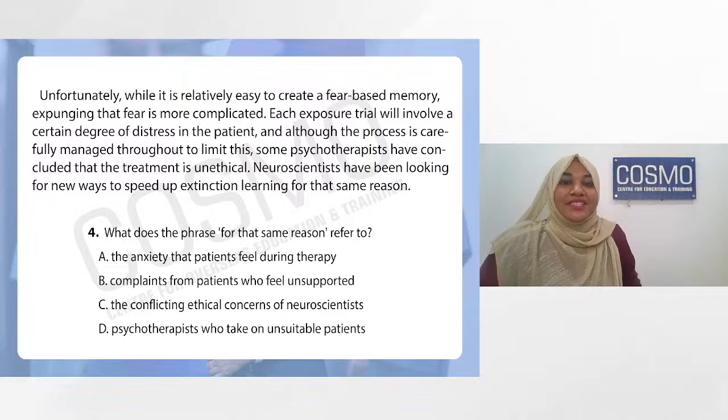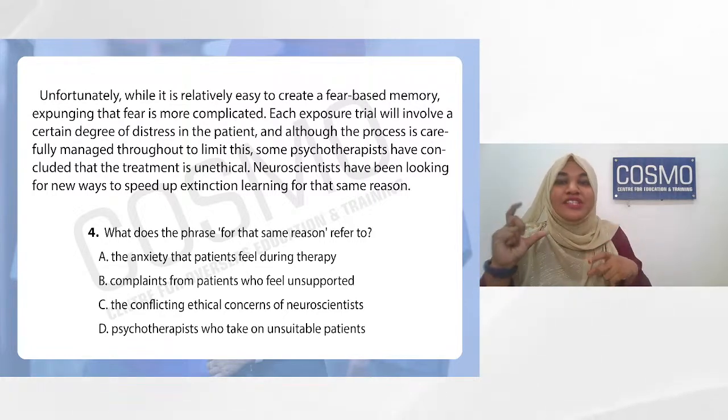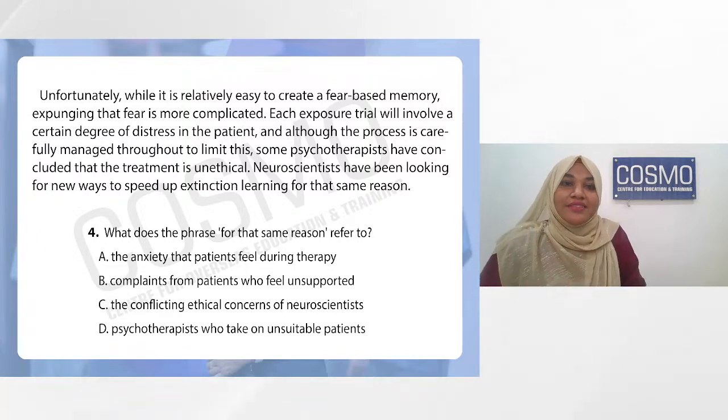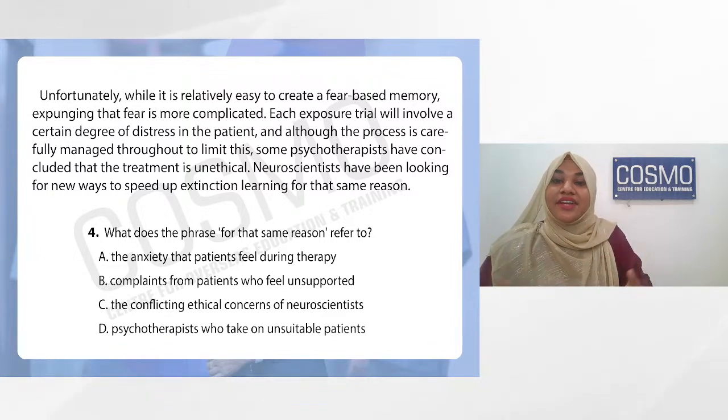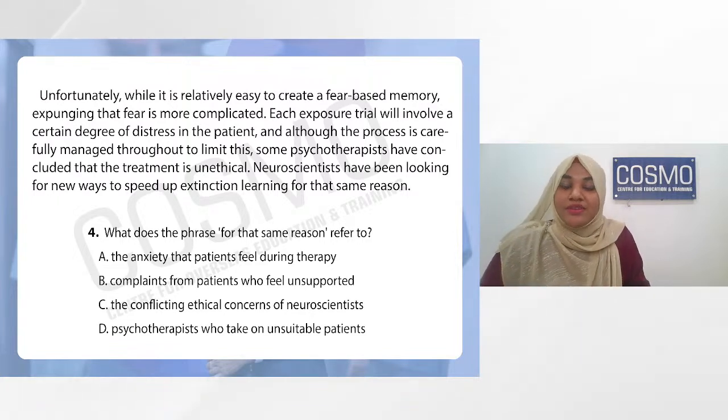So here the question is like, for that same reason. It's a very small text. See, for a very small text, our OET has released a question. So this is going to be quite easy. You just have to read, understand and figure out the answer. So give a lot of importance to the connectors I've told you, that is, however, although, if there is a but, see for that. Along with that, let us try to understand the opinion of the author.